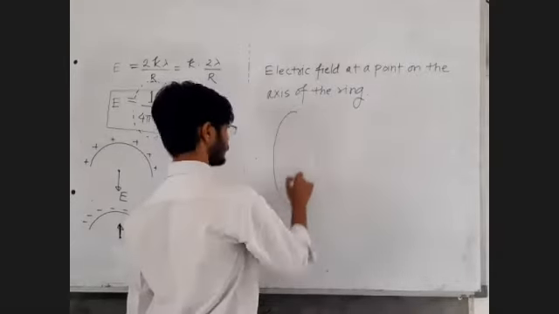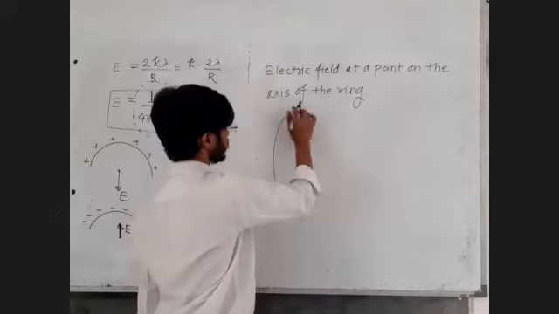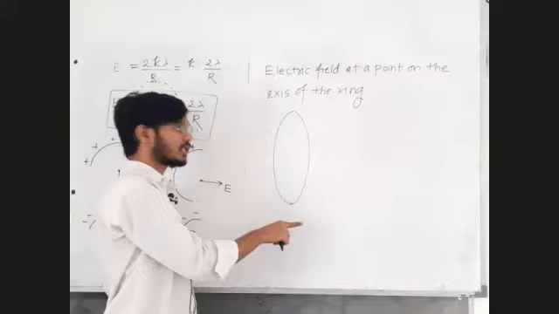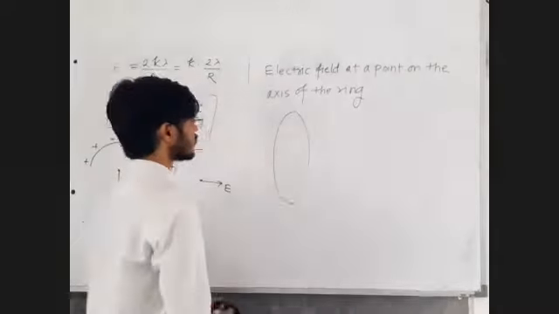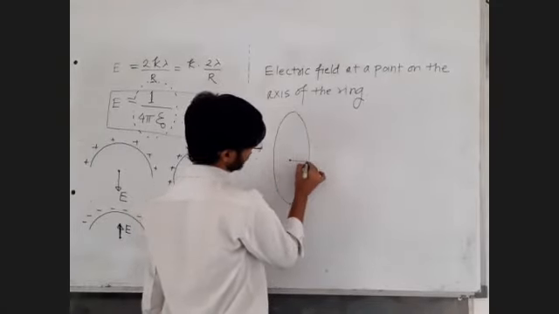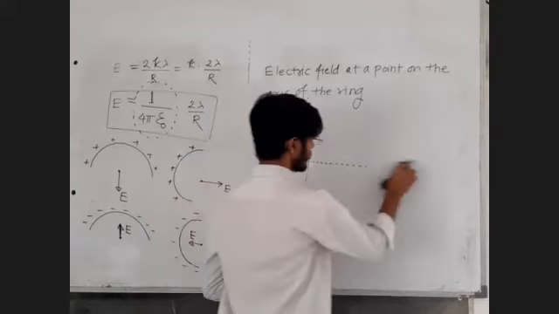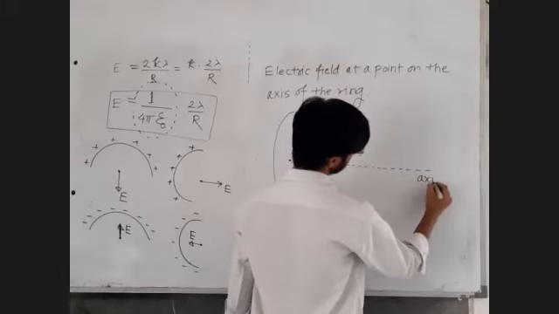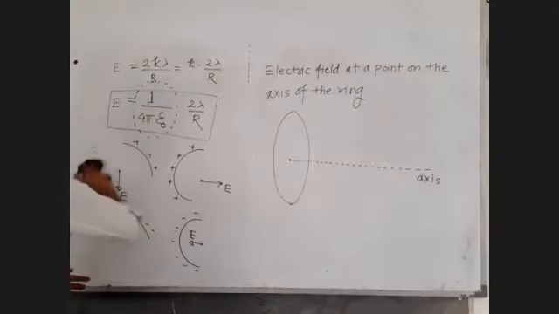Let's say this is a ring. It's not an elliptical ring, it's a circular ring. Half ring is outside the plane of the board and the remaining half is inside the plane of the board. And this axis, which is passing through the center and perpendicular to the plane of the ring, is called the axis of the ring. That's it. Reply me in the chat box.